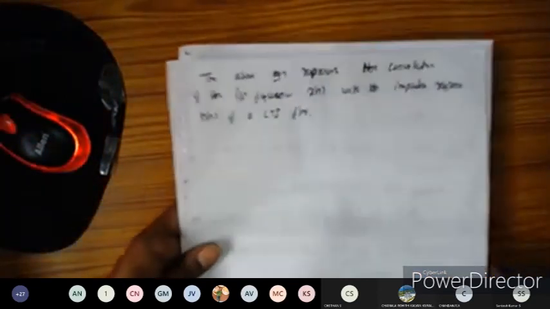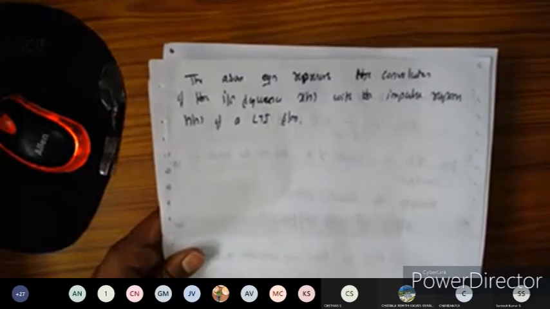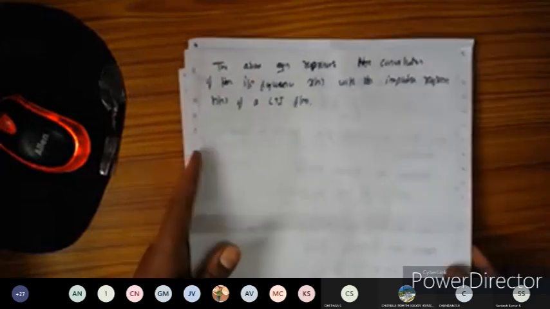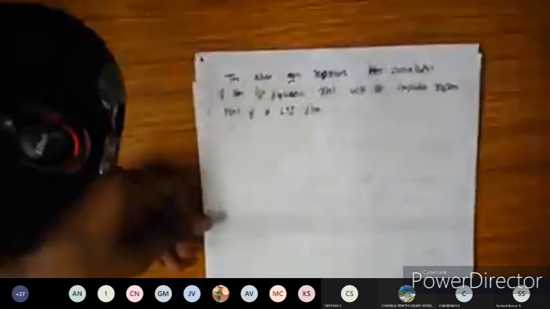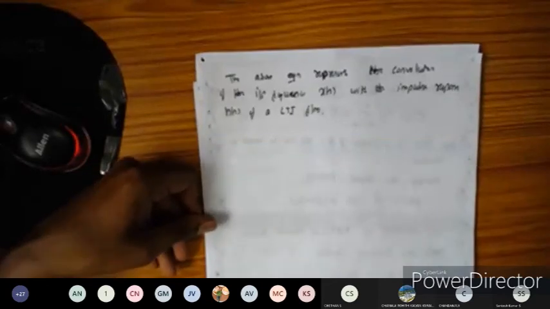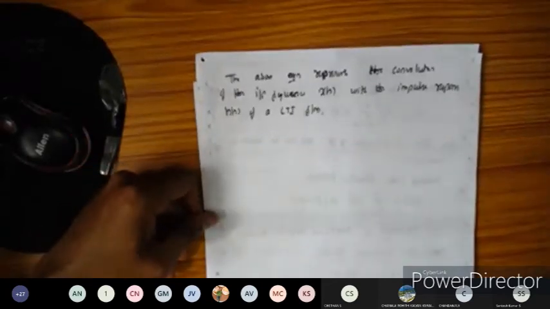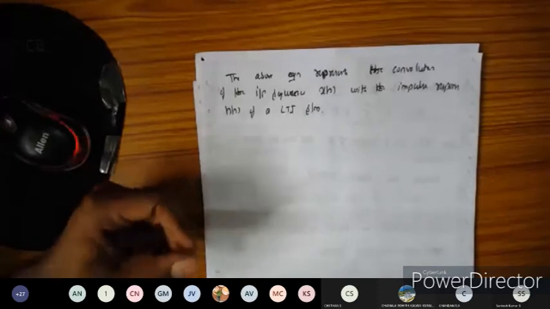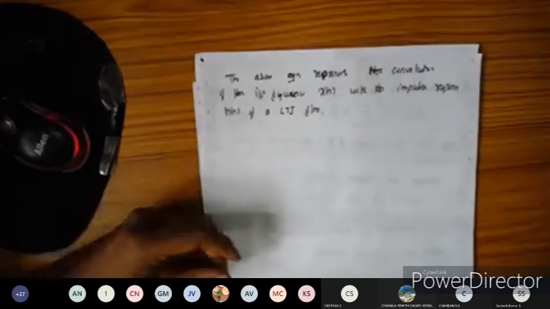The above equation represents the convolution of the input sequence x of n with the impulse response h of n of the LTI system. Okay, so you can ask what are the applications of this convolution. You can ask where we are going to use this one here. As I told earlier, in order to find the output of any system,